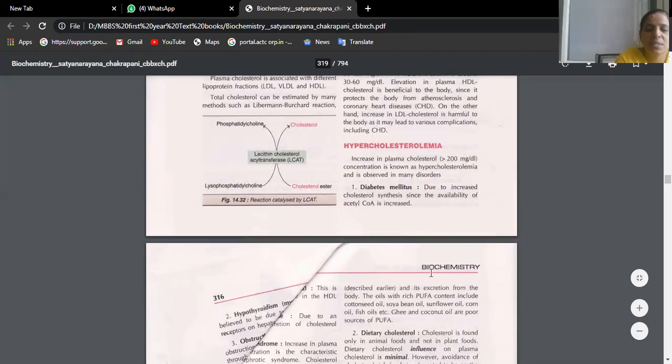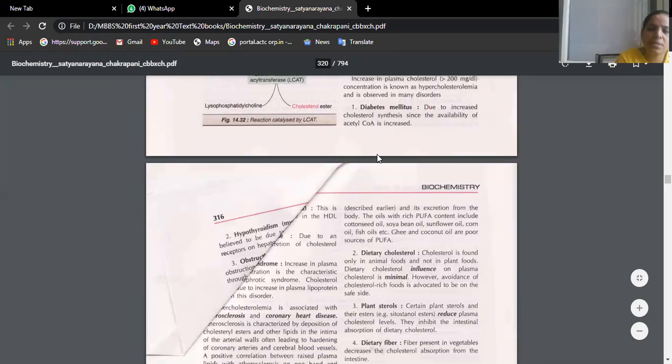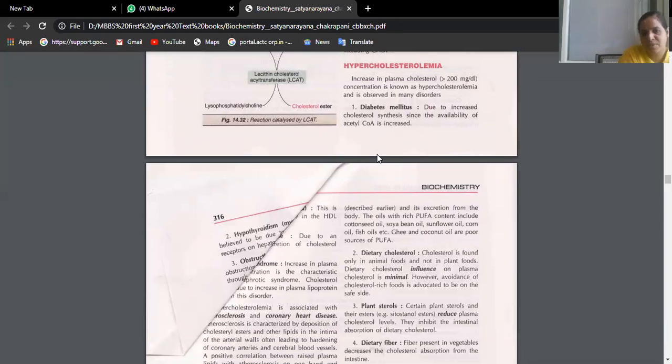Generally we see this condition in diabetes mellitus. Generally we have type 1 and type 2 diabetes. If type 2 is not controlled, it is dangerous. What is type 1? From birth itself, insulin is not released, and throughout life they are dependent on insulin. You call it type 1.